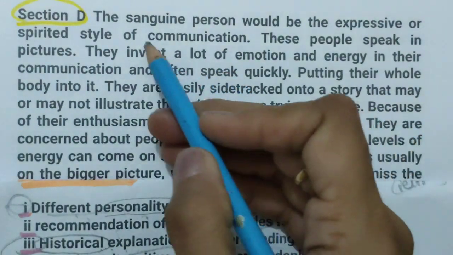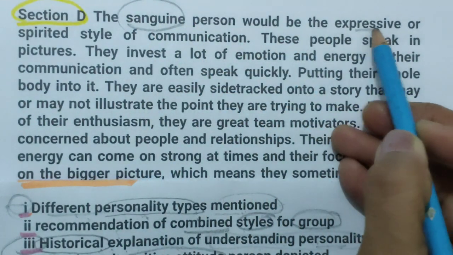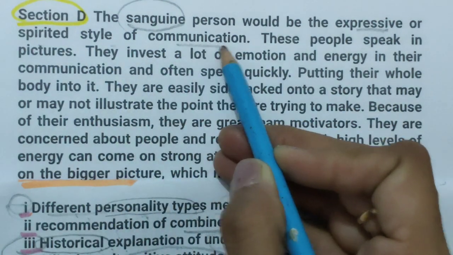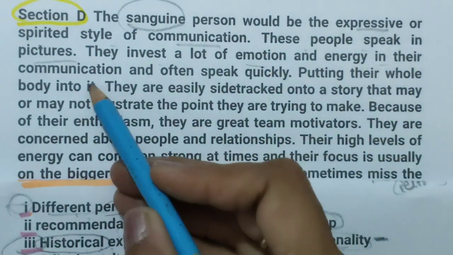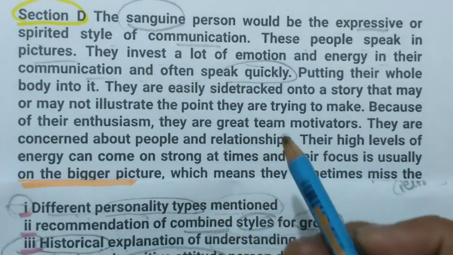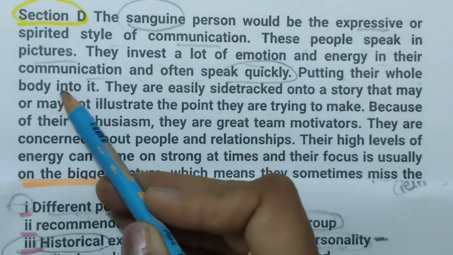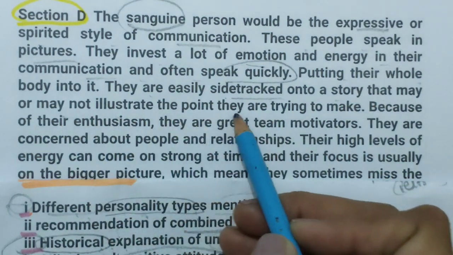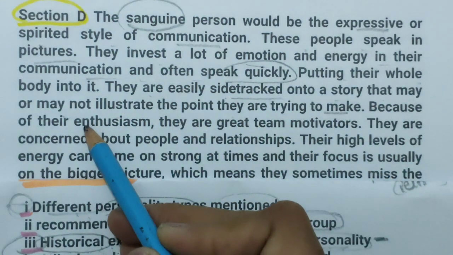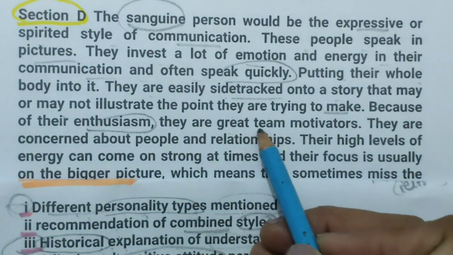The sanguine people. Now sanguine people would be expressive or spirited style of communication. These people speak in pictures. They invest a lot of emotion and energy in their communication and often speak quickly, putting their whole body into it. They are easily sidetracked onto a story they may be trying to make. Because of their enthusiasm, they are great team motivators.